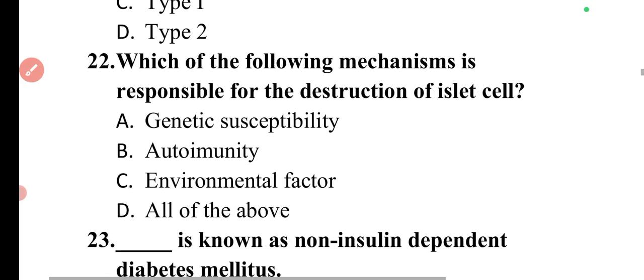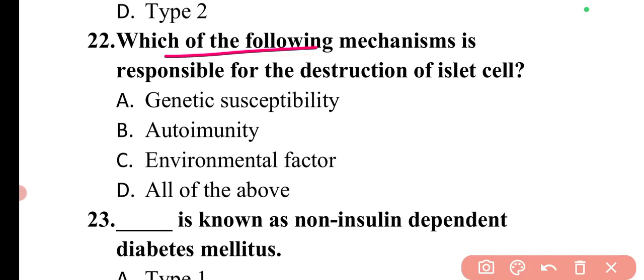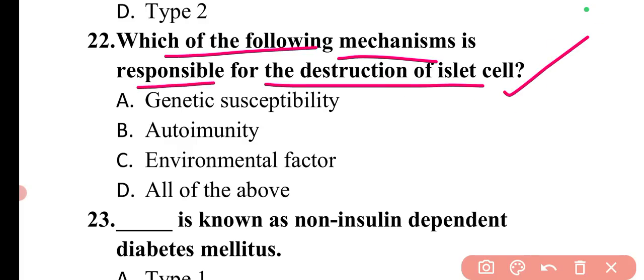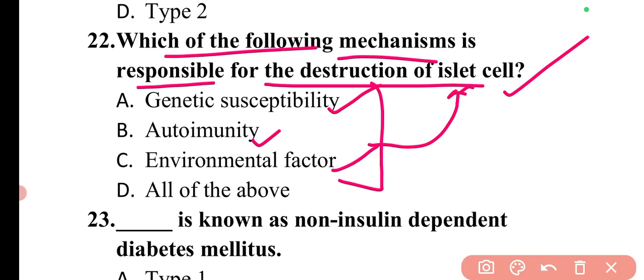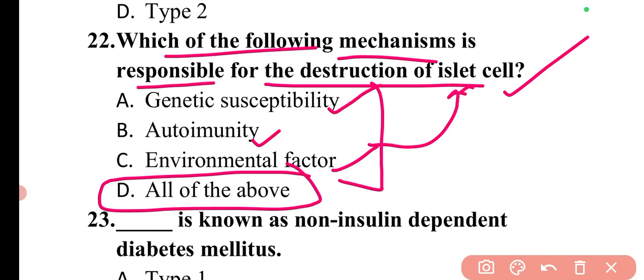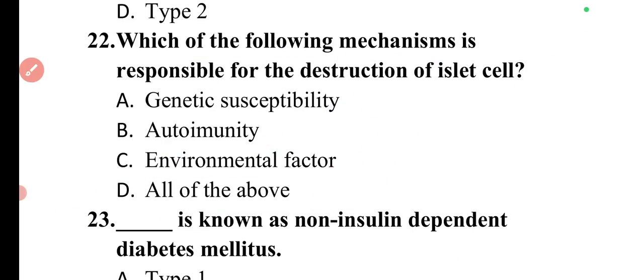Then moving to the next question. The question is, which of the following mechanisms is responsible for the destruction of islet cells? So the mechanisms responsible for the destruction of islet cells can be genetic susceptibility, autoimmunity, environmental factors. These all are the factors or mechanisms which are responsible for the destruction of islet cells. So here option D, all of the above, will be the correct answer.